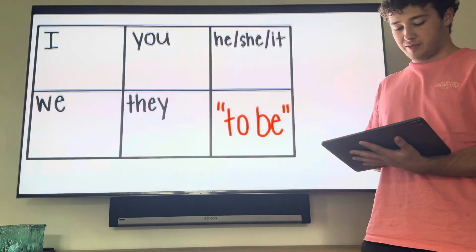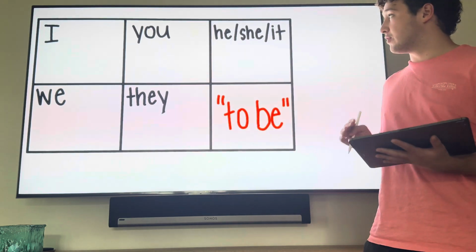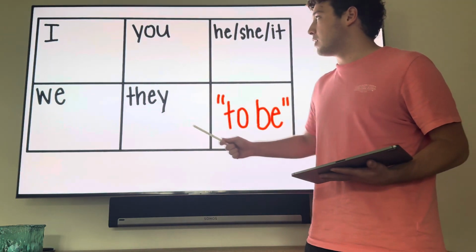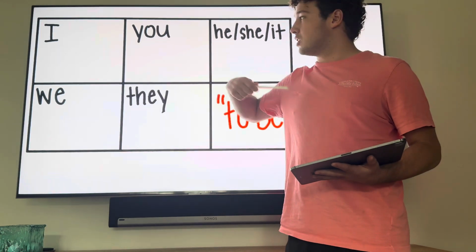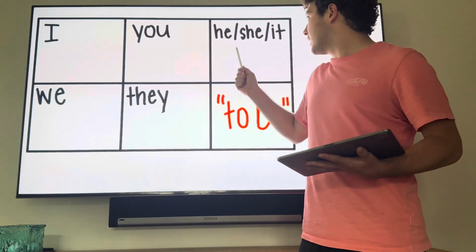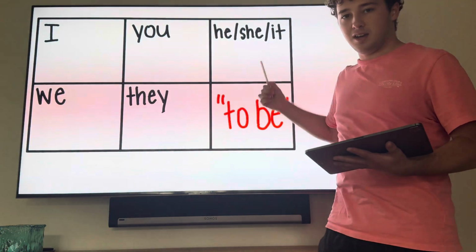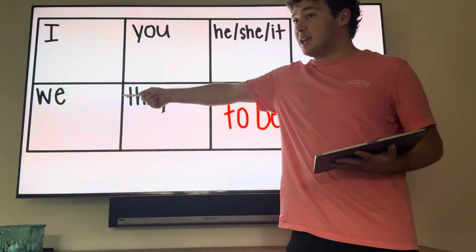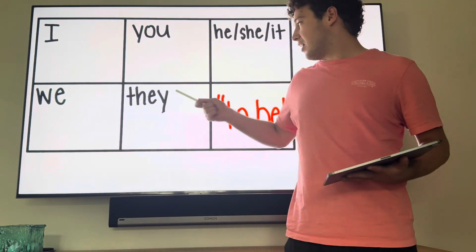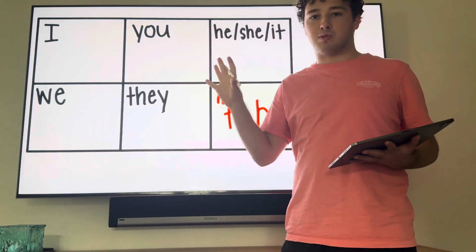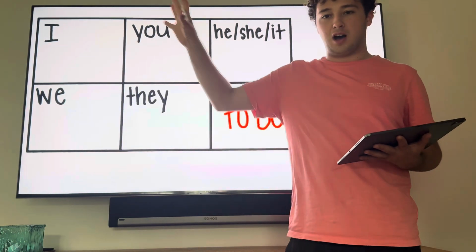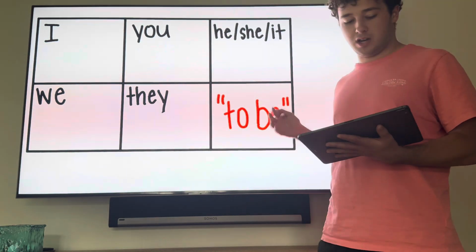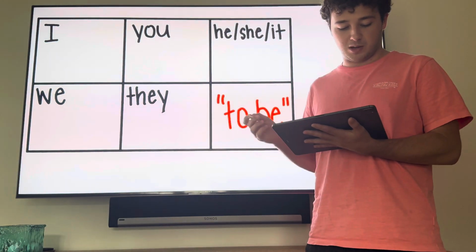So here we have the conjugation chart for the verb to be. There's the important pronouns I, you, he, she, or it, so another person or an object, we, and they, which is multiple people apart from you, right? Okay, so let's just go through the conjugation of to be before we get into the uses.